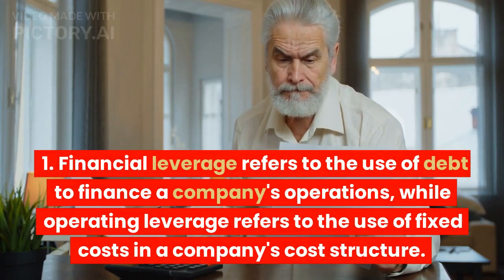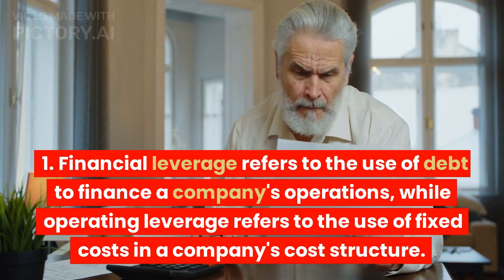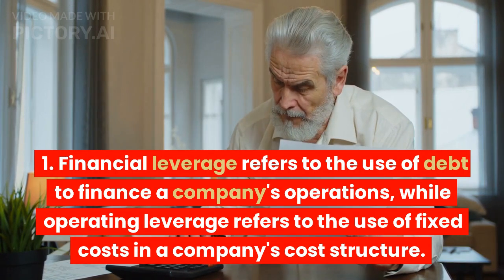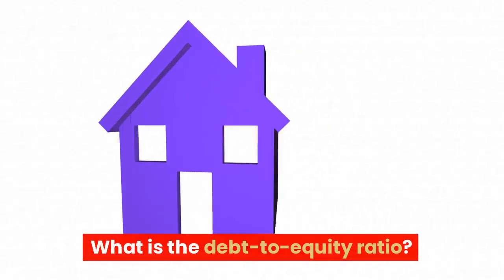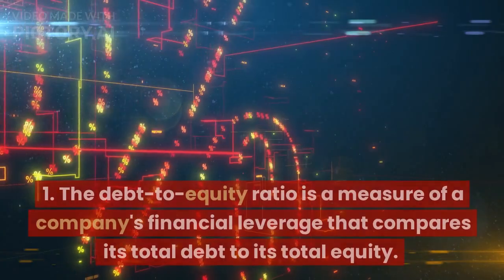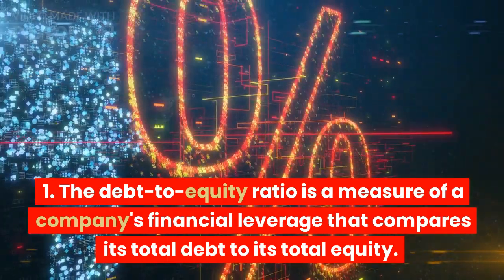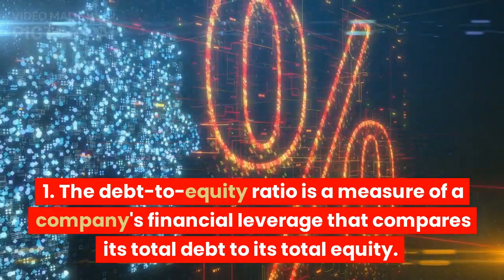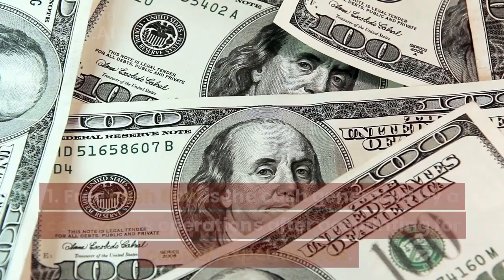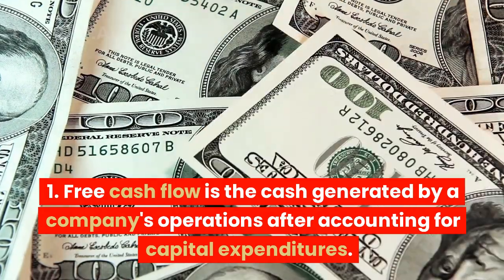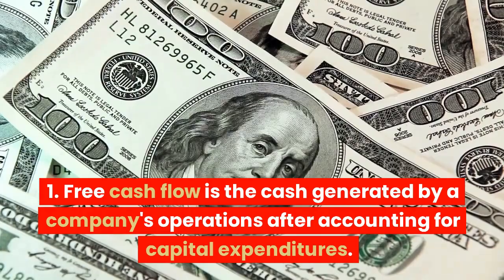Financial leverage refers to the use of debt to finance a company's operations, while operating leverage refers to the use of fixed costs in a company's cost structure. 5. What is the debt-to-equity ratio? The debt-to-equity ratio is a measure of a company's financial leverage that compares its total debt to its total equity. 6. What is free cash flow? Free cash flow is the cash generated by a company's operations after accounting for capital expenditures.